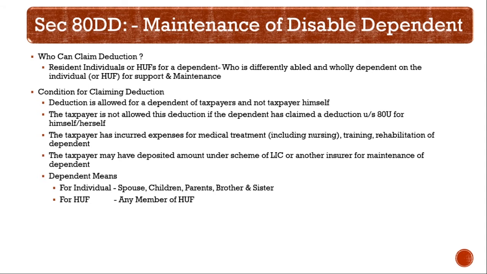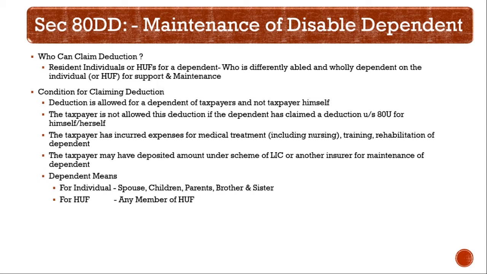But make a note that if the dependent has already claimed deduction under Section 80U, then this section is not applicable. This section is applicable for the dependent of the taxpayer and not the taxpayer himself.